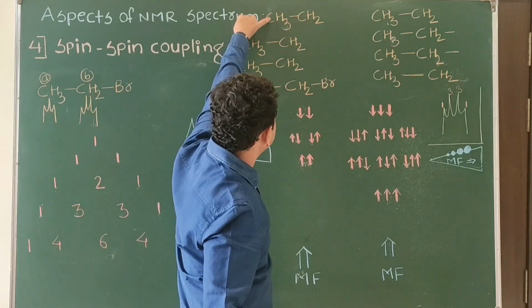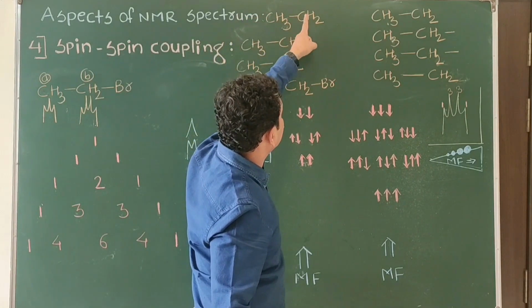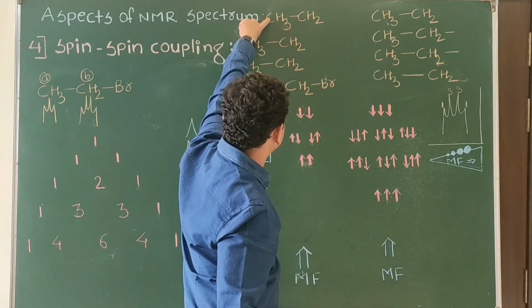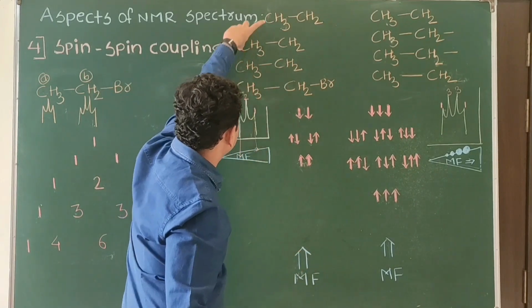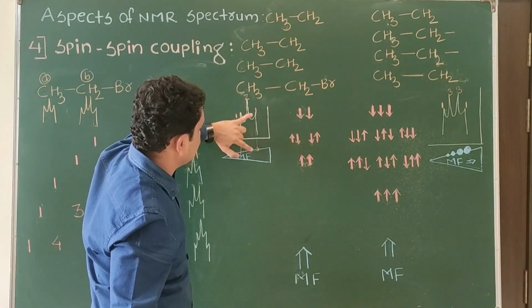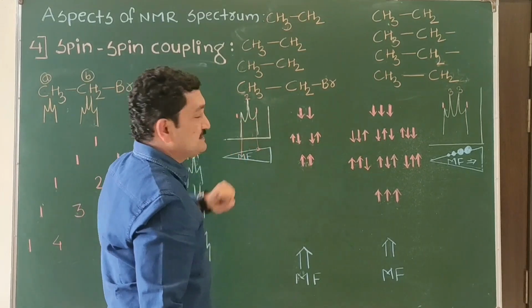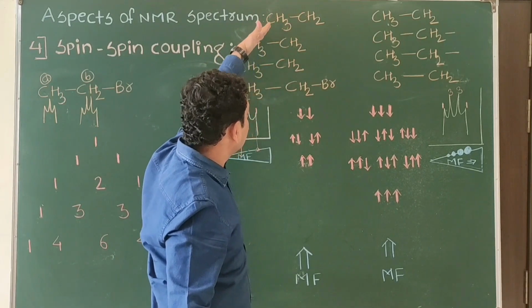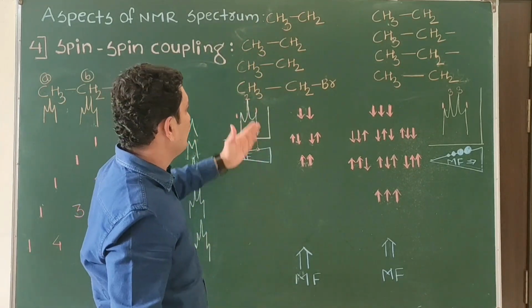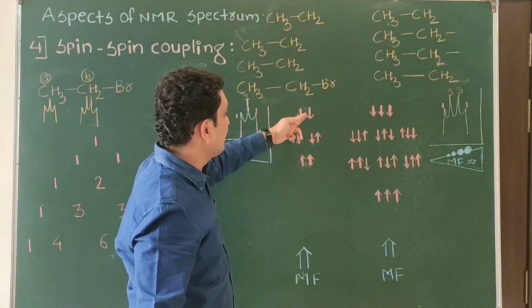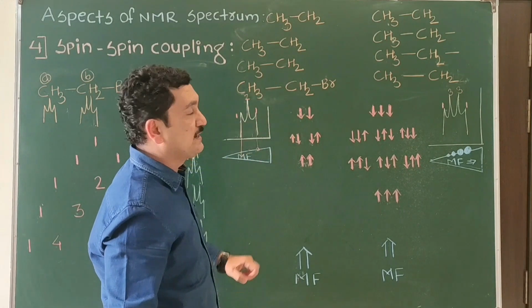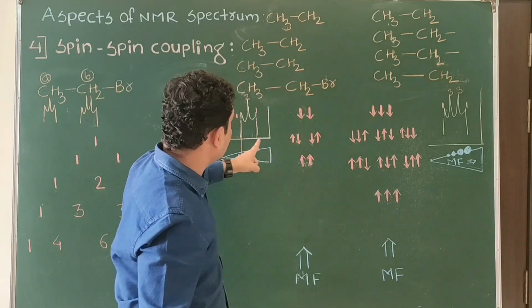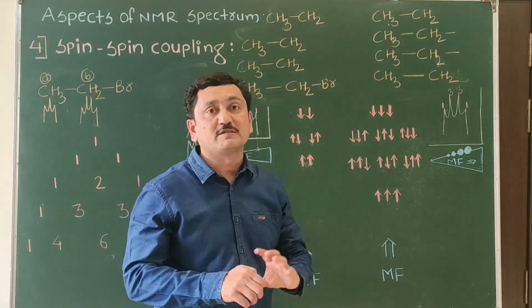So for the signal of this CH3, as these 2 magnetic nuclei have mutually cancelled, these CH3 will require normal magnetic field, and these CH3 will give the signal at this position. So we are getting the split signal. Why? Because all the CH3 in ethyl bromide don't give the signal at the same position. In one ethyl bromide, this possibility arises that if adjacent nuclei are opposed, more magnetic field will be required. If adjacent nuclei align, less magnetic field will be required. If one aligns and one opposes, then normal magnetic field will be required for their absorption.